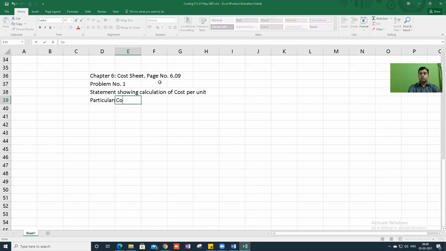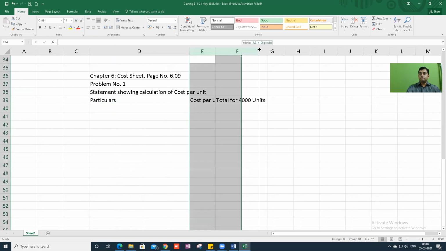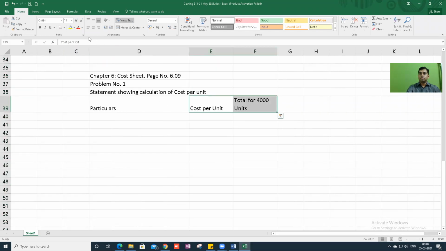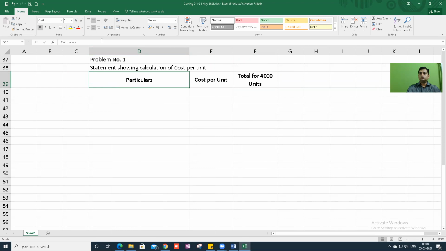Particulars, cost per unit, total for 4,000 units. Okay, so you will prepare a statement like this. Particulars, cost per unit, total for 4,000 units, because the production is 4,000 now. Okay, prepare this table. Now let us go to the problem.